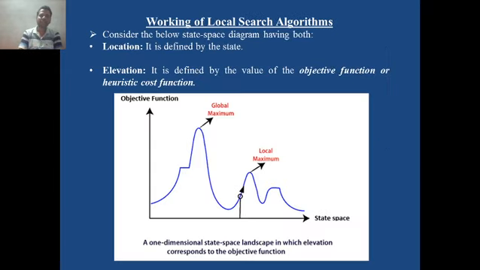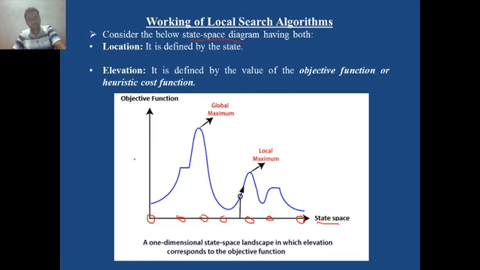In order to understand the working of local search algorithms, we need to consider the state space diagram. In the state space diagram, you find that there is an x-axis, which is nothing but the state space. For example, this is your start node, the initial state, and this is your goal node. In between these two, there can be a number of intermediate nodes or states like this. So the x-axis in the state space diagram is always the state space or location.